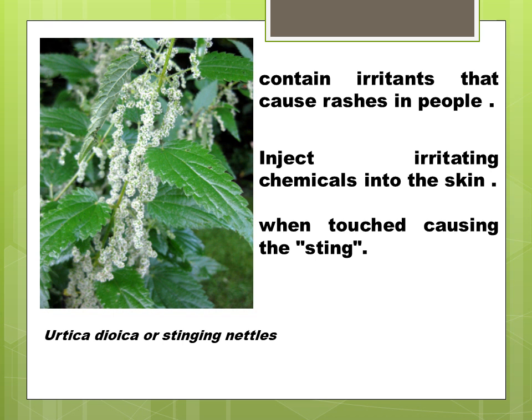In the urtica plant or the stinging nettles plant, specific trichomes are present. These trichomes contain irritants that cause rashes in people. How do they cause rashes in people? These trichomes inject irritating chemicals into the skin when someone touches the surface of the plant, a leaf or the stem. So after touching, they cause a sting. It means a bite of some insect. So it is called the stinging nettle.